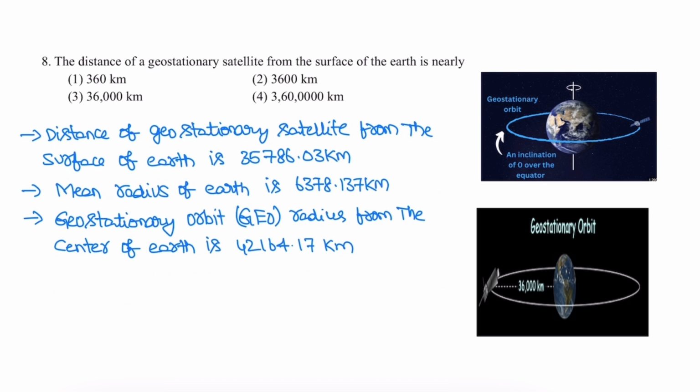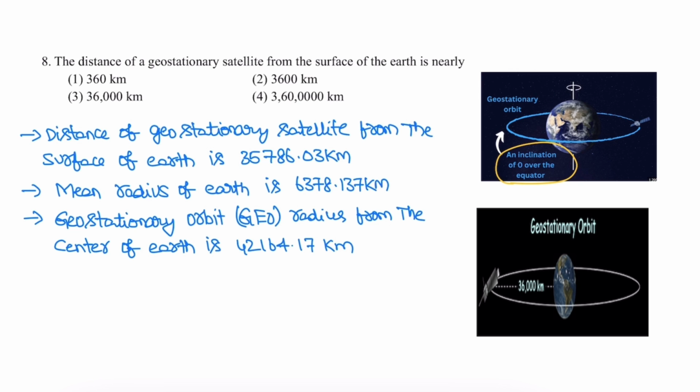Next, the distance of a geostationary satellite from the Earth's surface. For geo orbit, as discussed in question 1, the inclination of geo orbit with respect to the equator is 0 degrees. The orbital distance is 35,786 kilometers, and the mean radius of Earth is